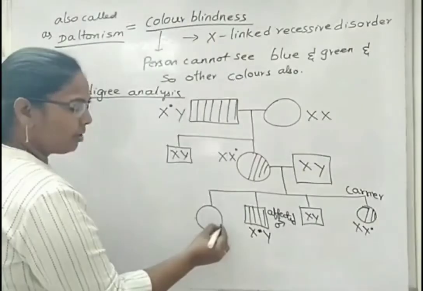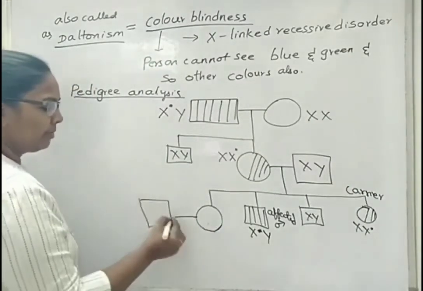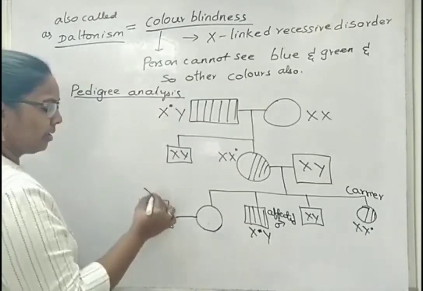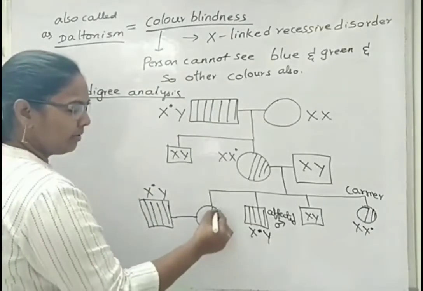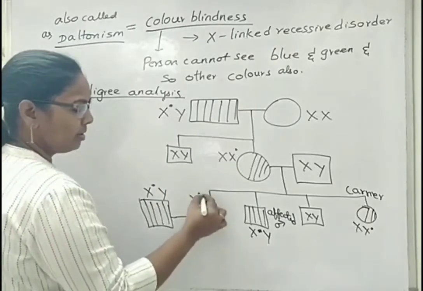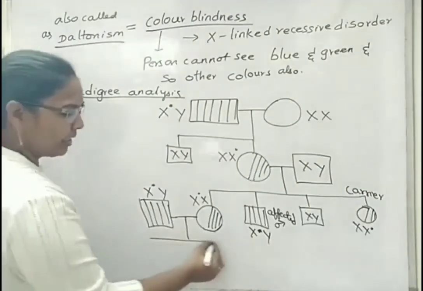I have written here the normal female. Now this normal female is again married to an affected male. Again he is having color blindness here. Then what happens? We can write like this also. Like this we can write. Then what happens to the next generation?